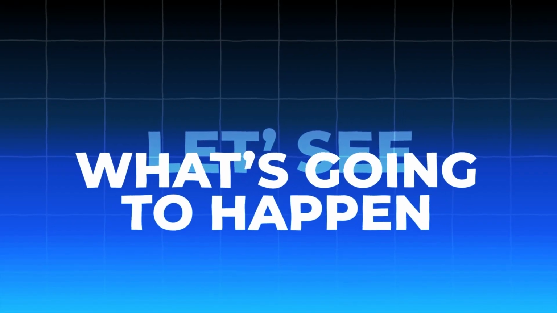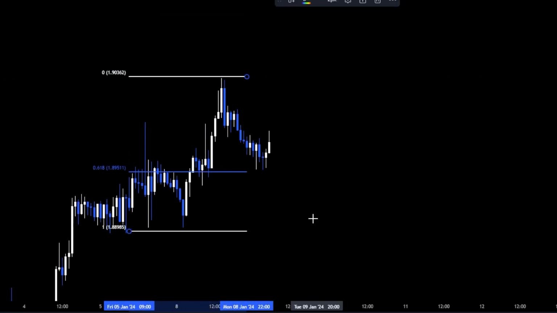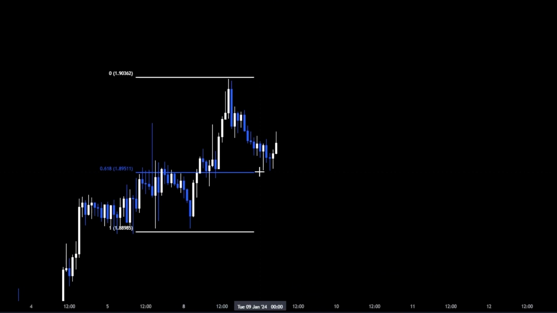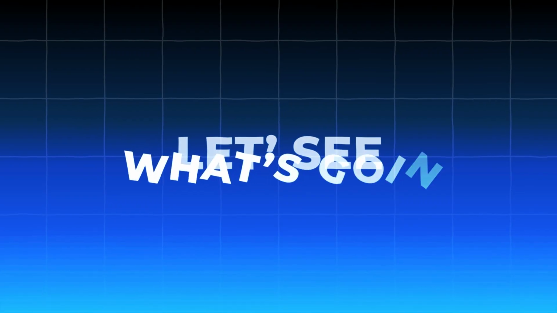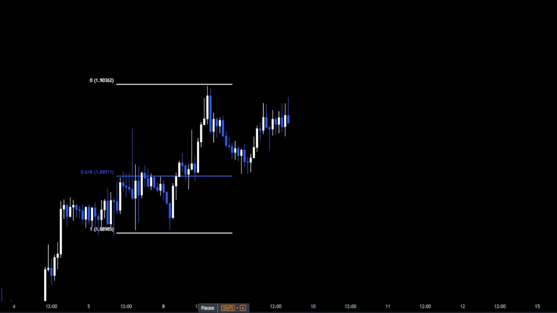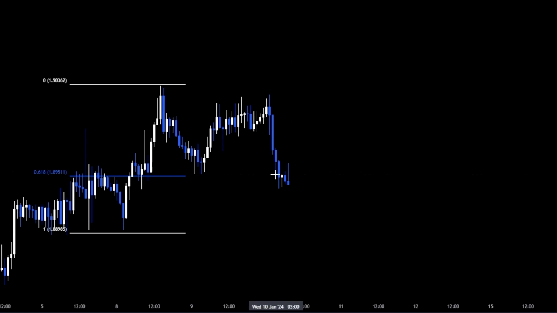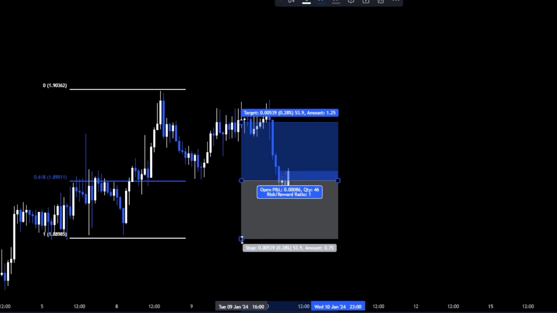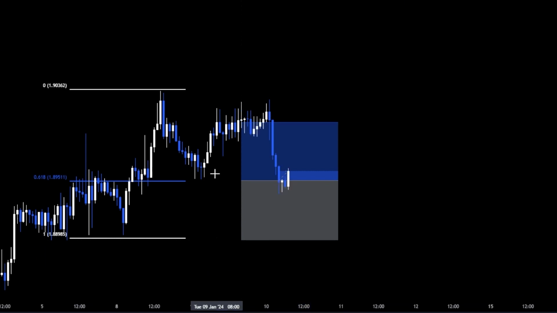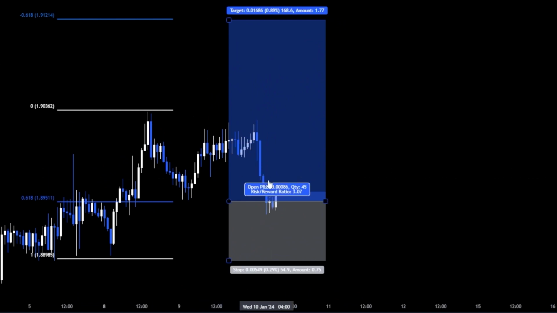And here I think we can apply the Fibonacci from the higher high to the higher low, and the price almost reached the entry, but not just yet. So let's see if the price will reach the entry or not. We can see that the price created a double top and then it came back to the entry point, so the buy limit got activated. The stop loss will be a bit below the higher low, and the take profit is the Fibonacci minus 0.618, and we'll get this nice 3R every time with this strategy.